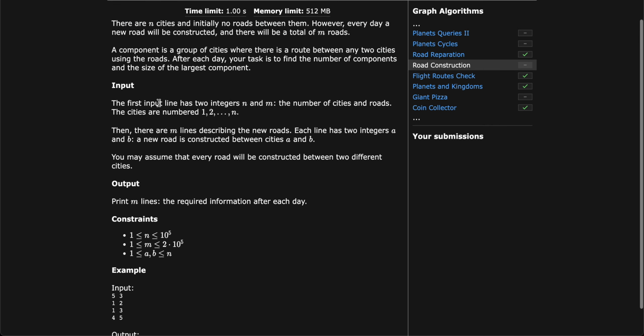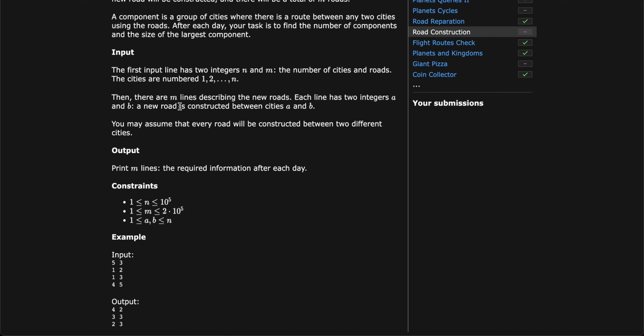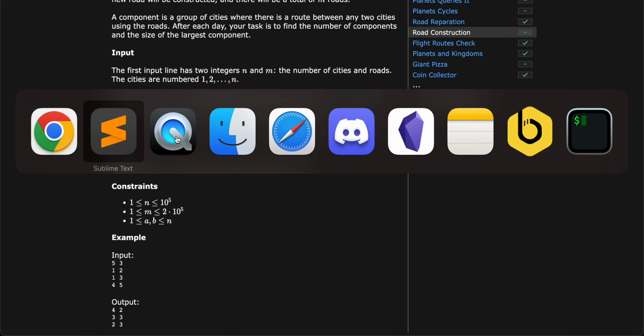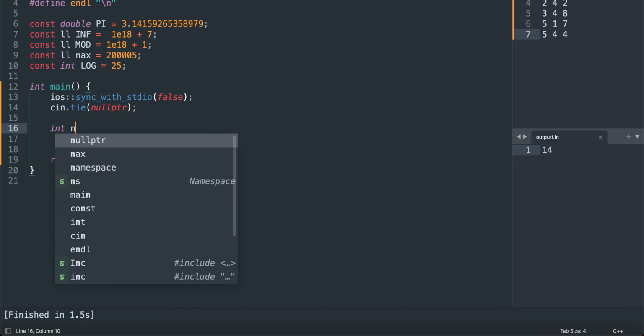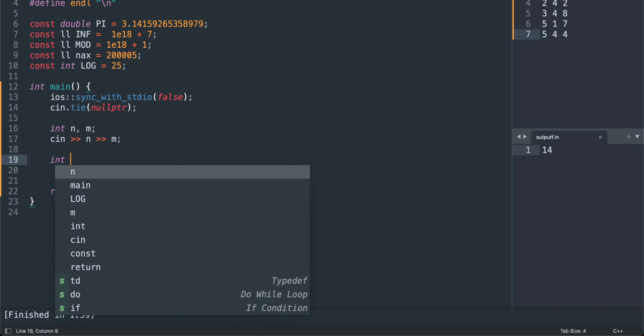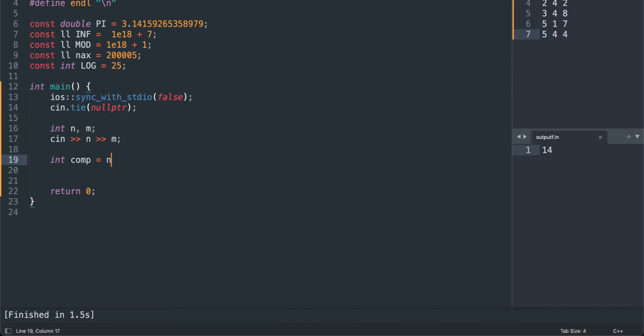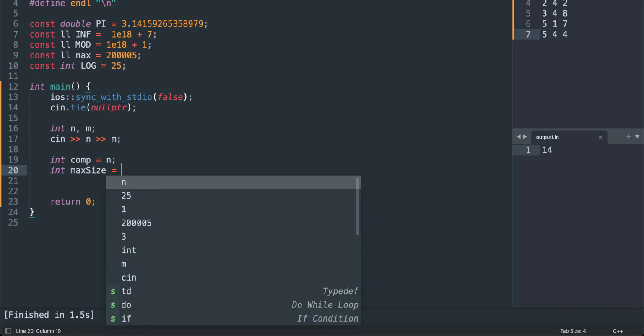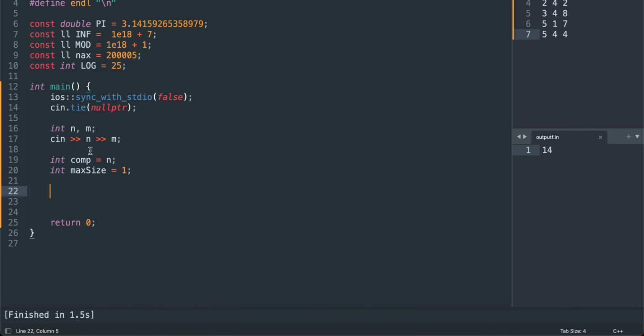There are n cities and m roads, given as integers. Okay, we can write it faster. We have to take the edges. So initially the number of components we can say is n, and we also track the max size of any component.